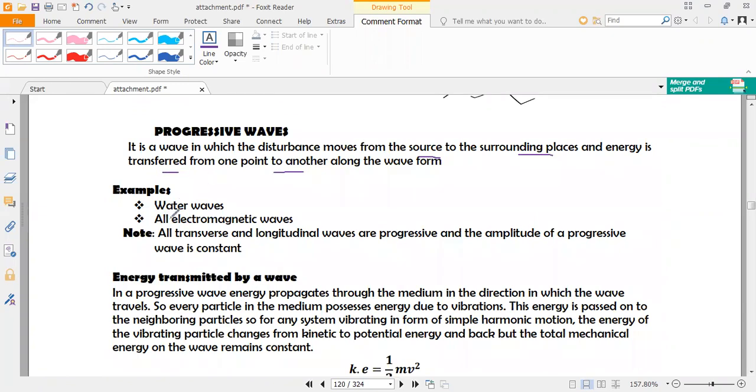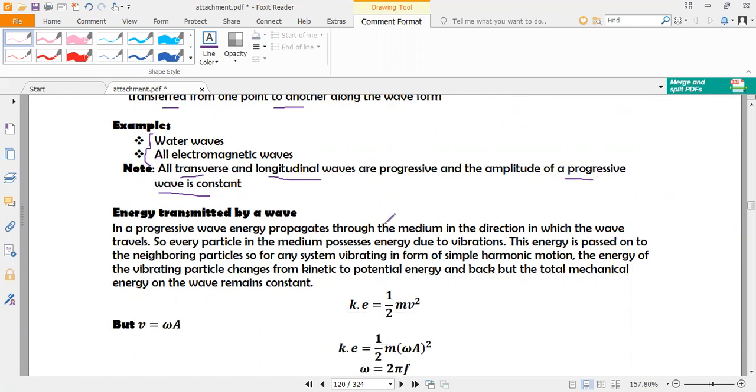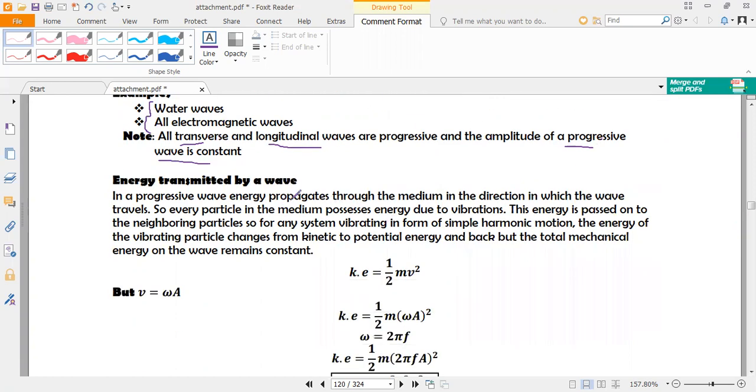Some examples of progressive waves: we have water waves, and all electromagnetic waves are progressive. Then all longitudinal waves and transverse waves are also progressive. The amplitude of a progressive wave is always constant. That means that as the wave moves, the displacement from the mean position is always constant.